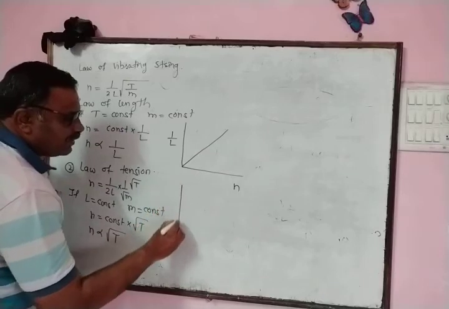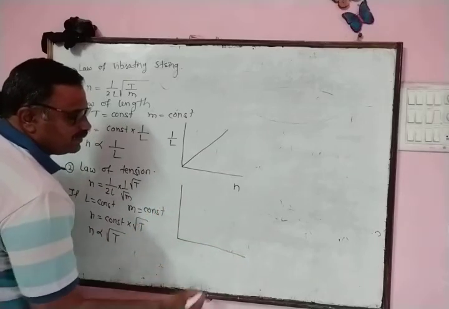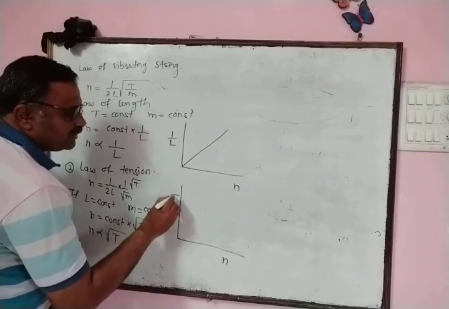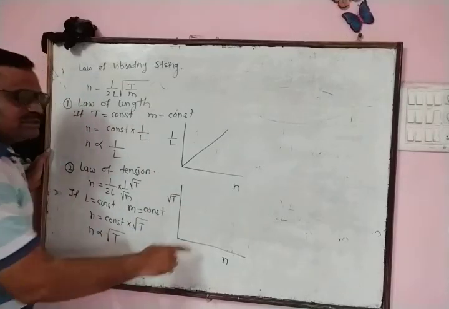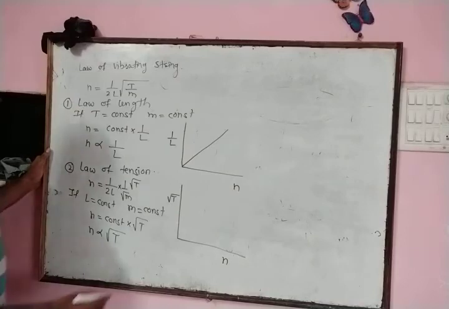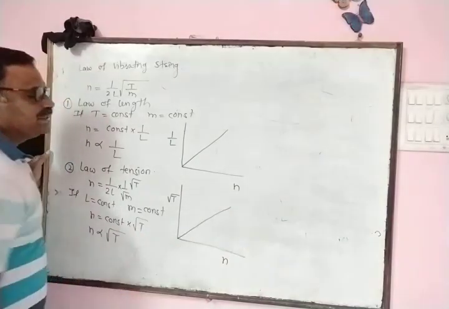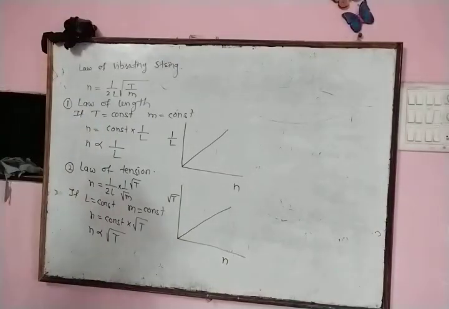Again, if we plot a graph of under root of tension on the y-axis and frequency on the x-axis, then the graph is a straight line passing through the origin, which indicates that the fundamental frequency is directly proportional to the square root of tension.